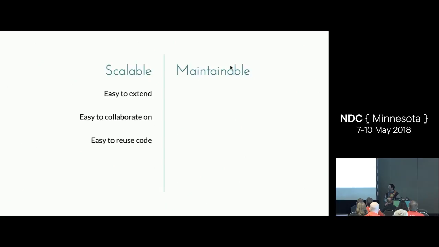What we're talking about is making our code easier to extend, and by that I mean adding new features. Usually you hear this term MVP. We're working on an MVP, right? It's our minimum viable product. But then we want to add features down the road. So how do we plan for that and make sure that our code base can scale?